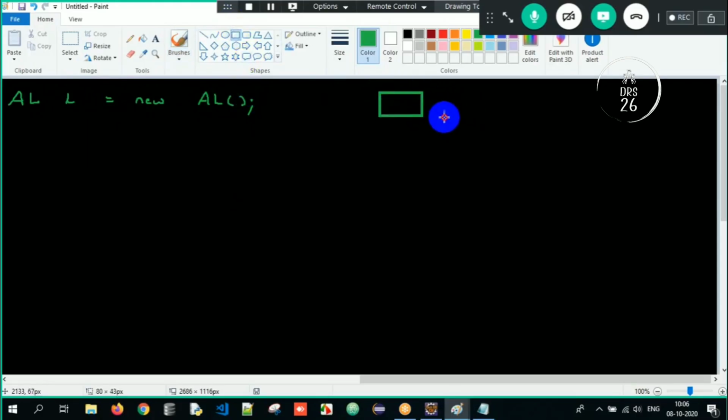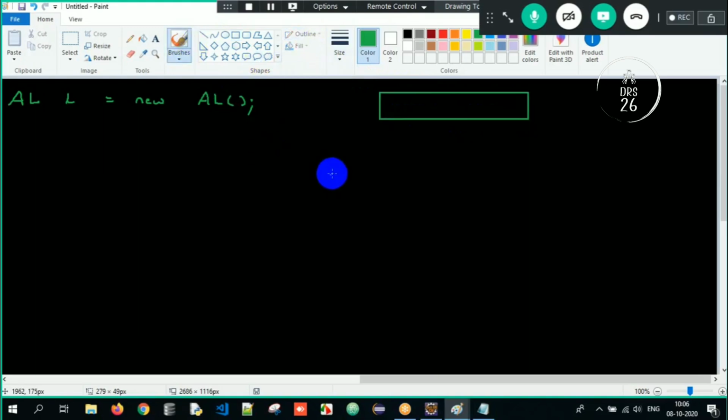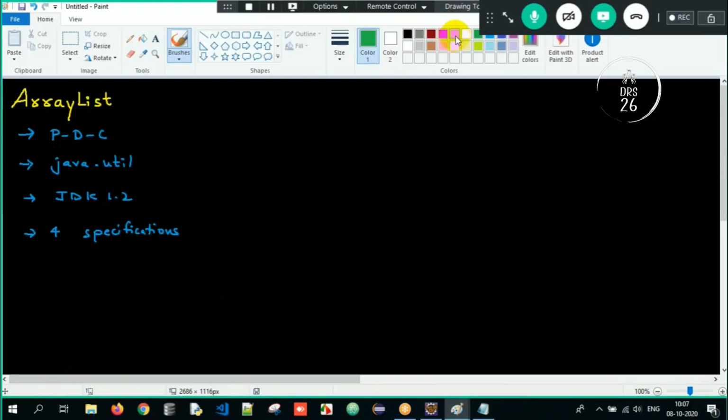Internally, an array will get created of size 10 here. Size 10 means 0 to 9. I repeat: once we create an object of ArrayList, internally an array will get created of size 10. So what is the initial capacity of ArrayList here? The initial capacity of ArrayList is nothing but 10. Meaning, once we create an object of ArrayList, an array of size 10 will get created internally.